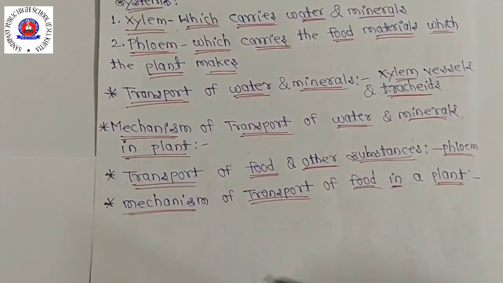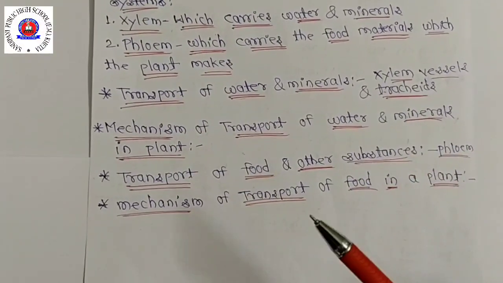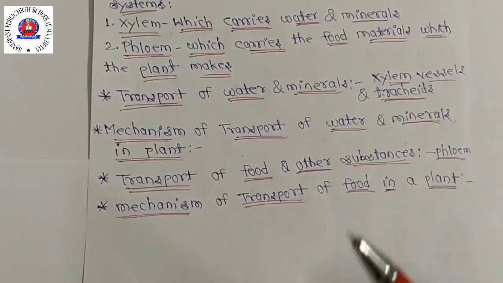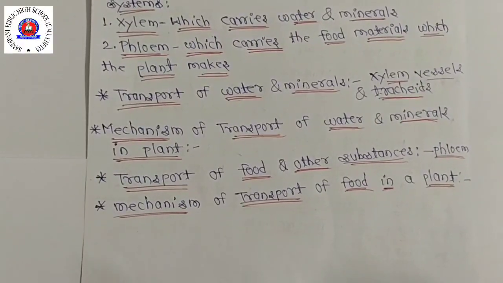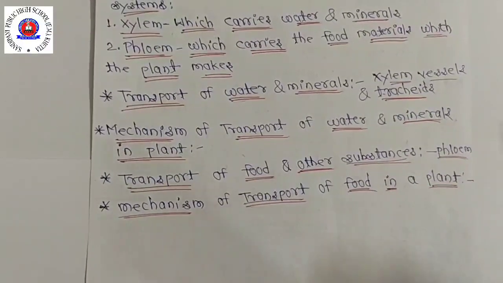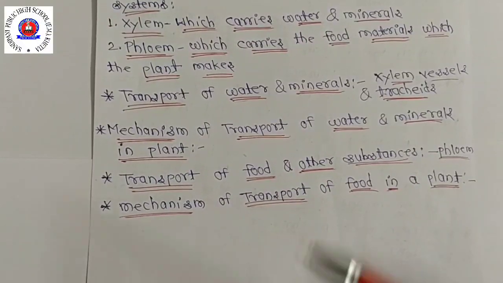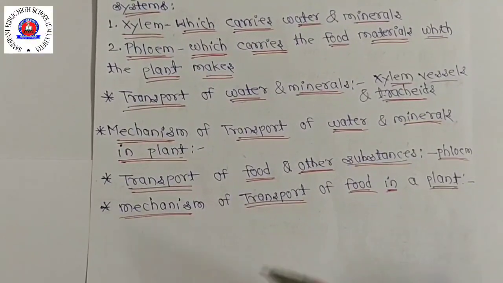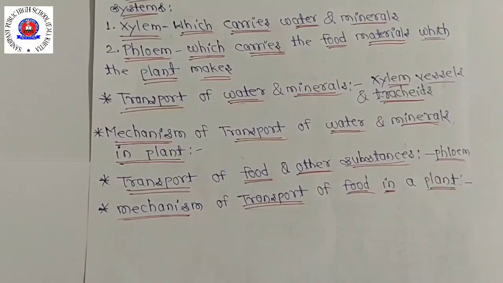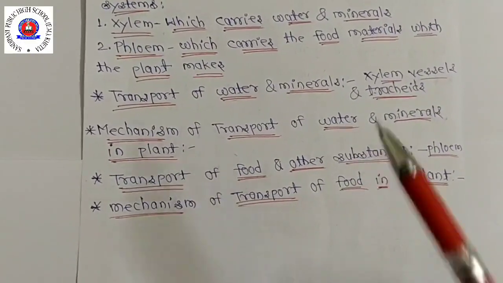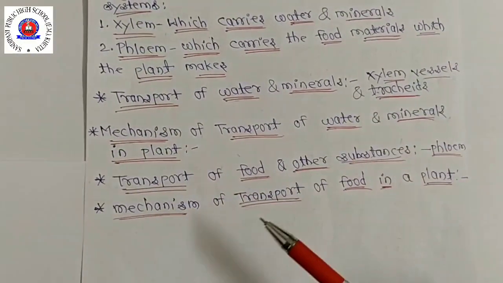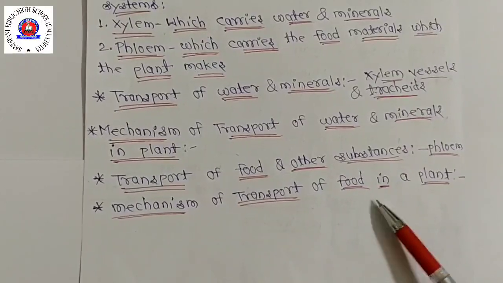It is in the upward direction, and it is caused by the suction of water at the top because of the low pressure created by transpiration from the leaves. The movement of food in the phloem, however, can be upward and downward depending on the needs of the plant. That is how food moves in the phloem tissue of a plant. Now, the mechanism of transport of food in a plant.